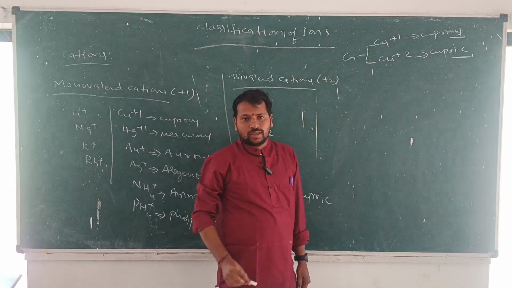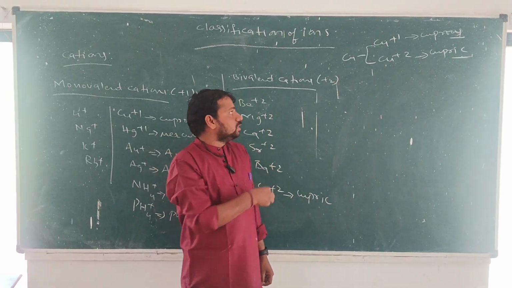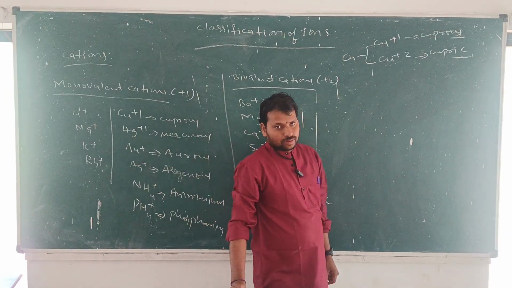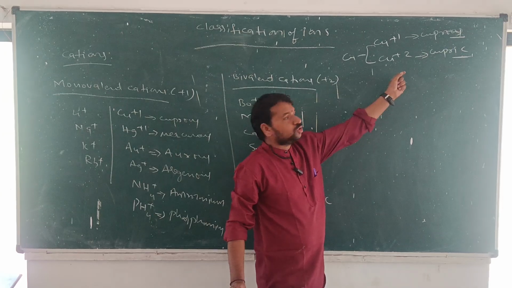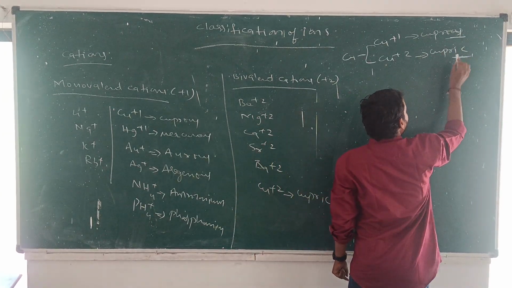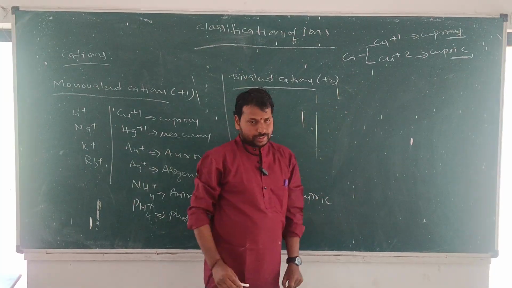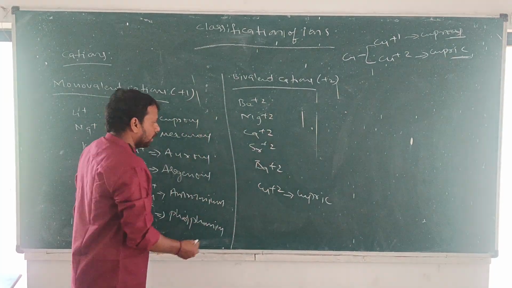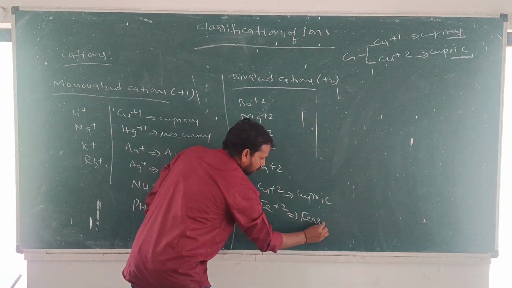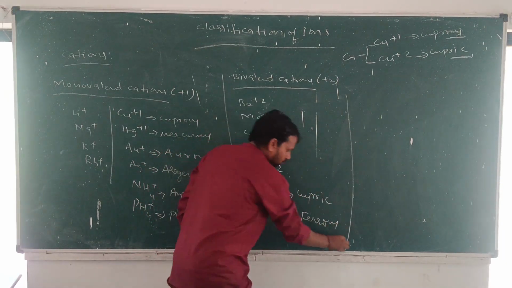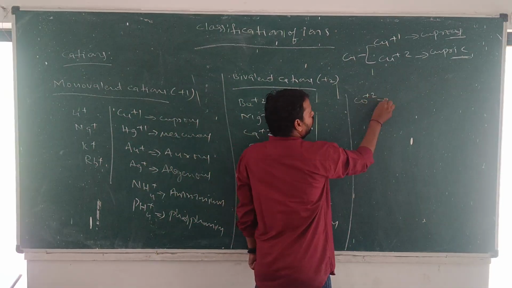If any element shows two types of oxidation states, two types of cations, like plus 1 and plus 2, the lower one takes the OUS suffix and the higher one takes the IC suffix. Now, cuprous, cupric. Next, Fe plus 2 is said to be ferrous. Next, Co plus 2, cobaltous.